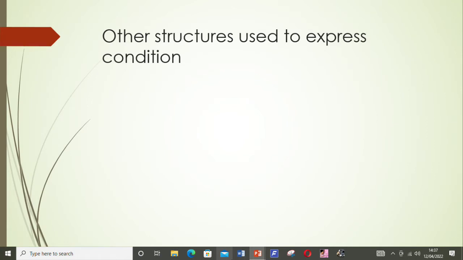That is the end of the three conditions now: the likely, unlikely, and the impossible. We look at other structures used to express condition. We have other structures that express condition as well. We'll start by looking at unless and even if.